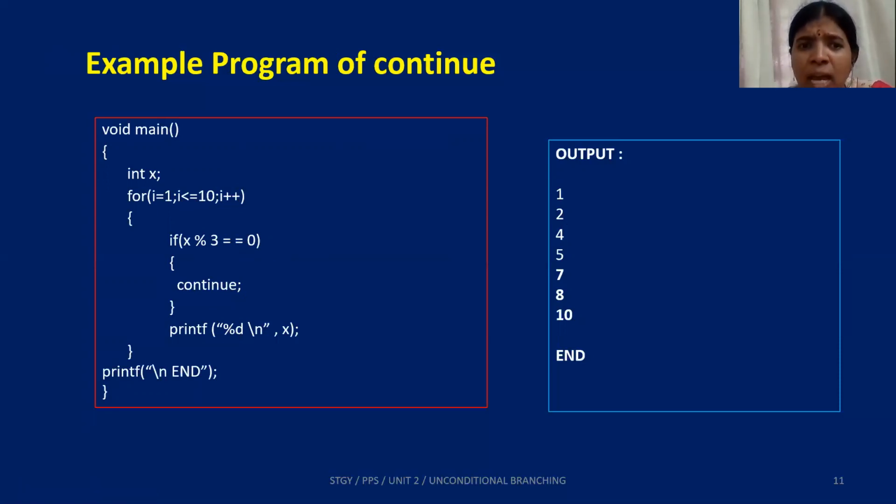What does continue mean? At this point, it just goes ahead and increments I, but does not execute the statements after continue. So therefore, it doesn't print 3, instead prints 4 and 5. Again, 6 is a multiple of 3, so therefore it does not print 6, prints 7, 8, skips 9, and then again prints 10. So if you want your program to execute for a large set of values, but skip a few things inside that, then this is the best case. Examples: printing multiples of 3, printing multiples of 5, printing multiples of 7, and many more cases like that.